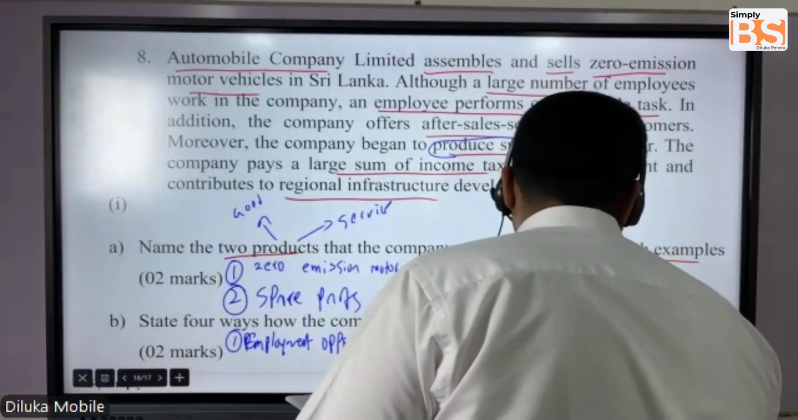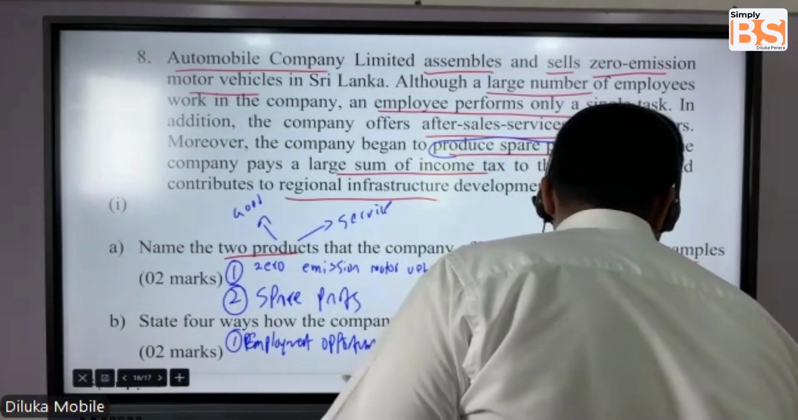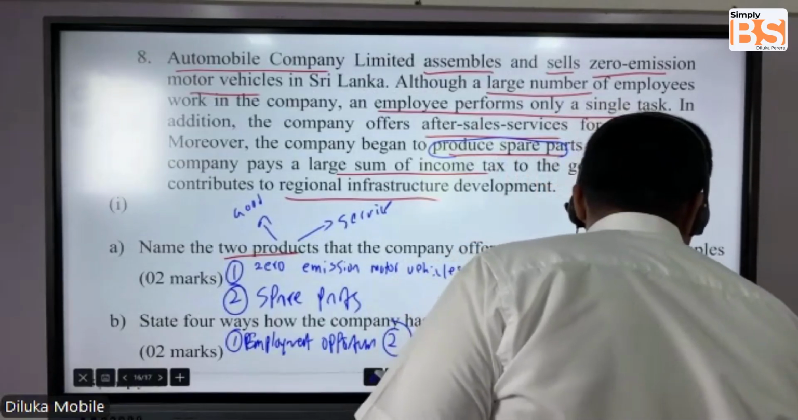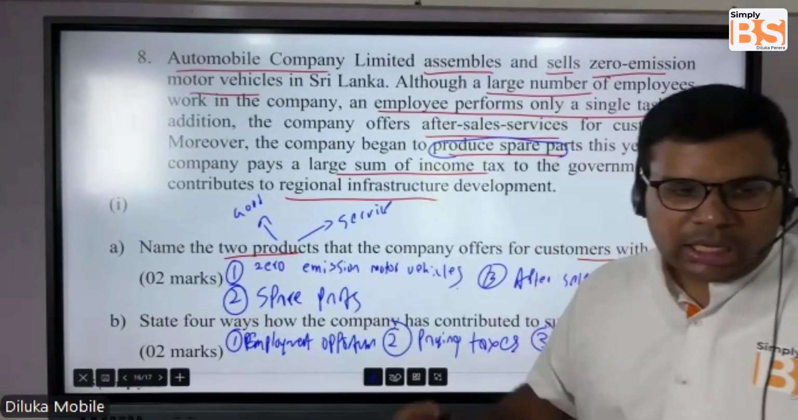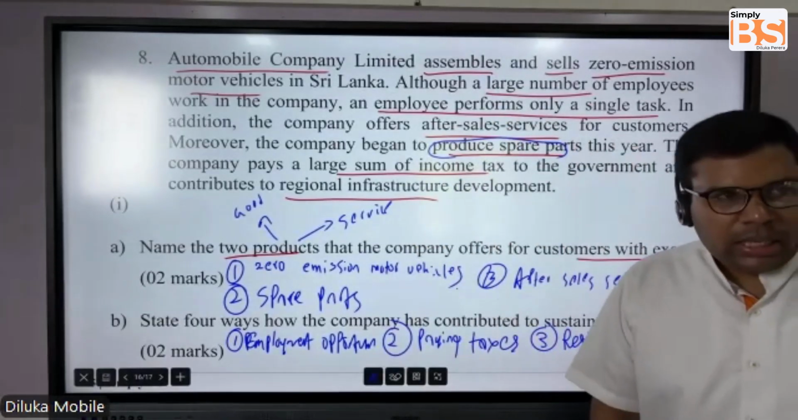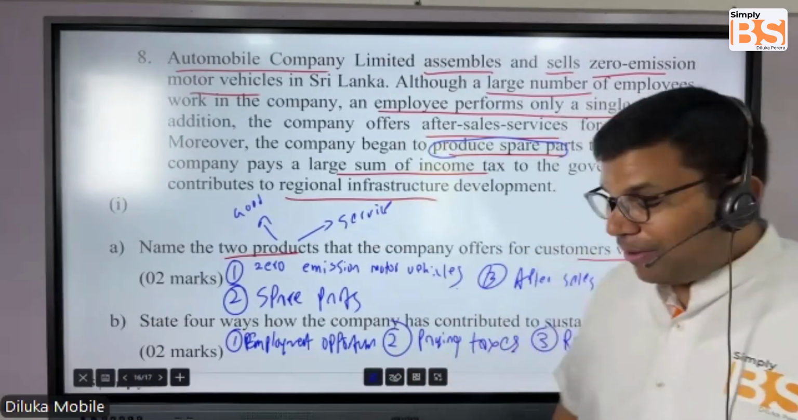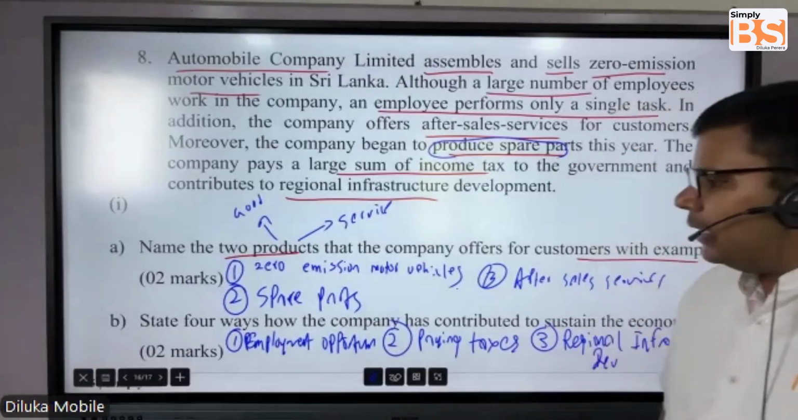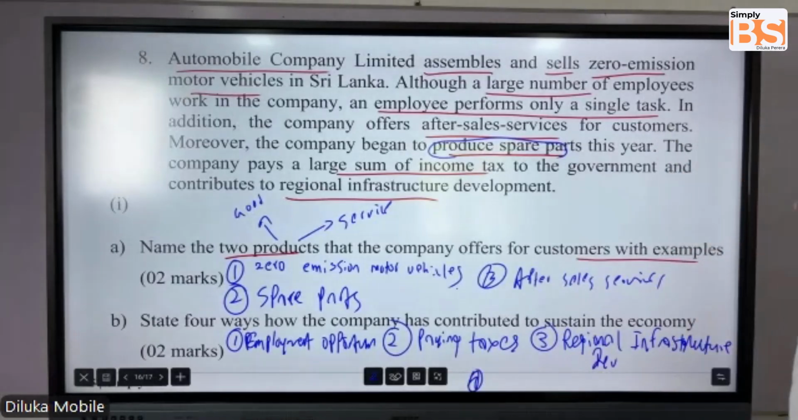Regional infrastructure development. Because we have seen a lot of businesses doing that. Very recently, we saw a company that funded the refurbishment of the Maradan railway station. You go there and see, it's very nice now. Those are all regional infrastructure development. That's another answer point. What else can you write furthermore?